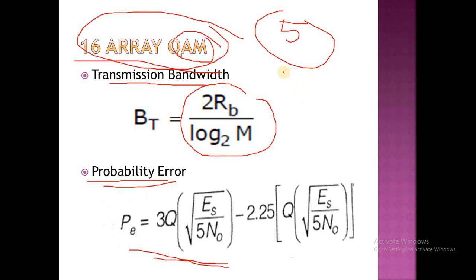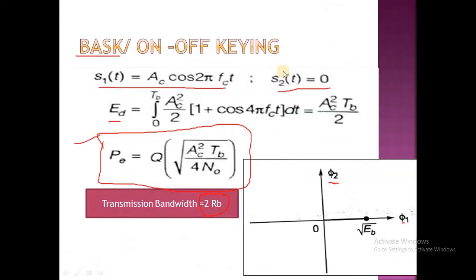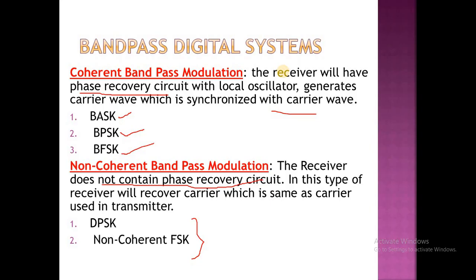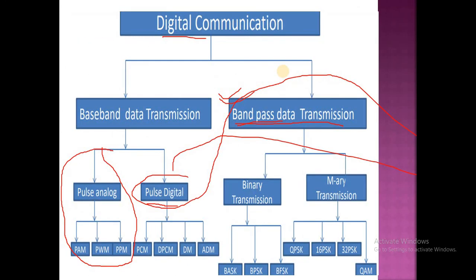So we have the 5 M-array signaling schemes. All these are the M-array signaling schemes, and we also have the coherent and non-coherent bandpass modulation schemes. So here it is the overview of bandpass data transmission. It is mainly divided into binary transmission and M-array transmission. In binary transmission we have the coherent and non-coherent. In M-array we have QPSK, 16 PSK and 32 PSK, and QAM, quadrature amplitude modulation. So in case of binary transmission we have the coherent and non-coherent detection schemes.